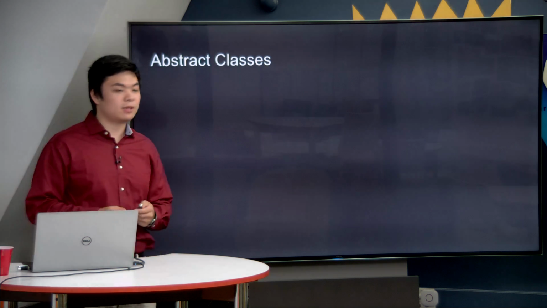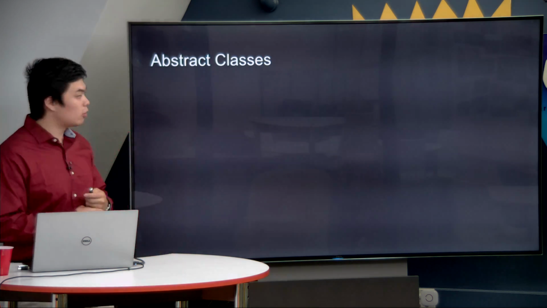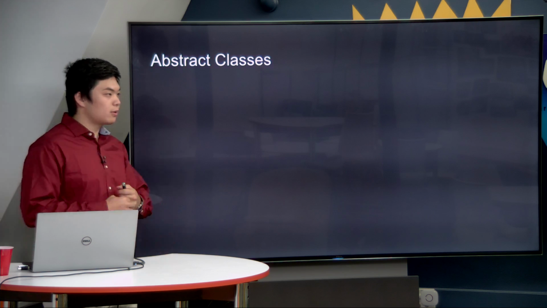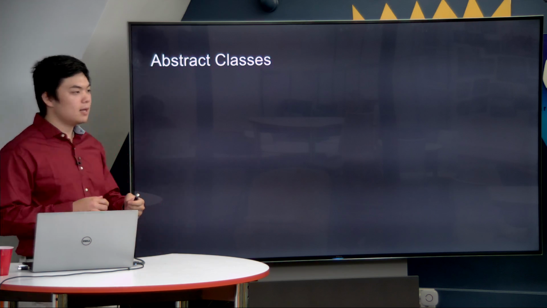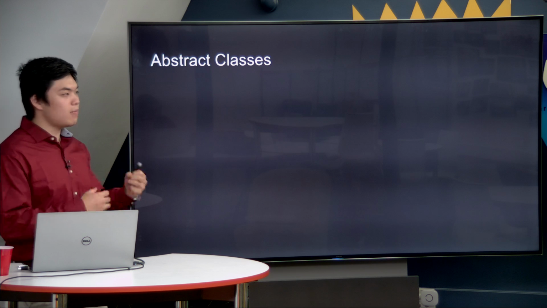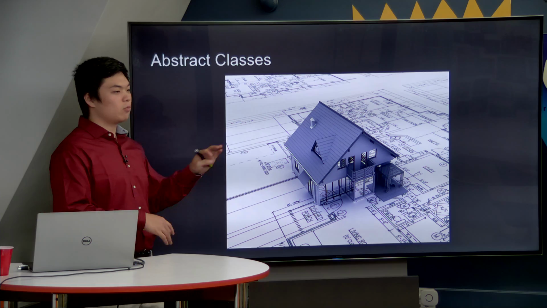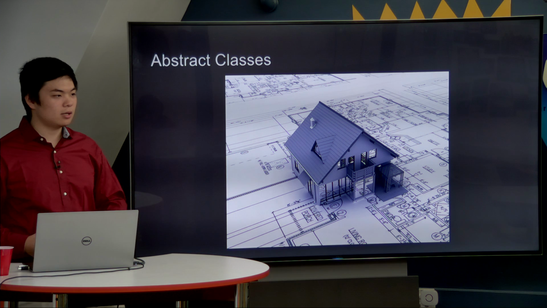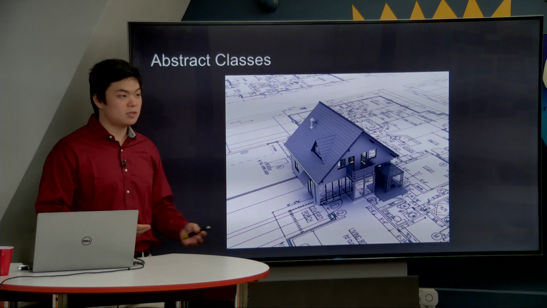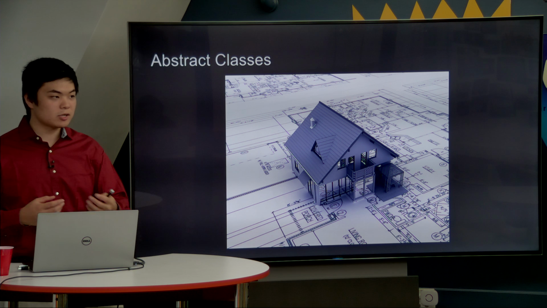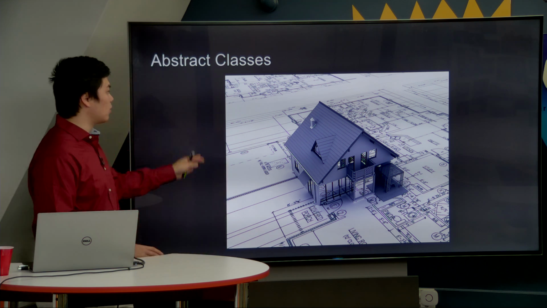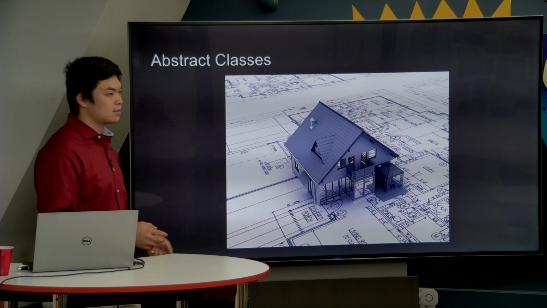So now let's move on to something a little bit more fun, specifically what are called abstract classes. Abstract classes are very, very important because these are classes that maybe you do not know exactly what you want to be inside of them yet, but you know that they should exist anyways. It's kind of like a blueprint for a house. You're not building a house yet, but you kind of have an idea what you want inside of it. Like you want a bathroom, a kitchen, a bedroom. And based off of this, you can create actual house classes or actual house objects. You're just not ready at this point yet in your code. And that's why abstract classes are important.